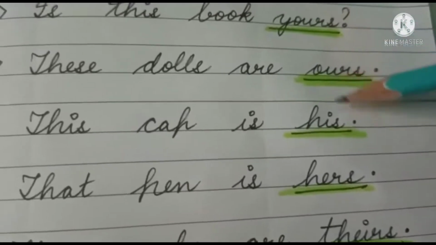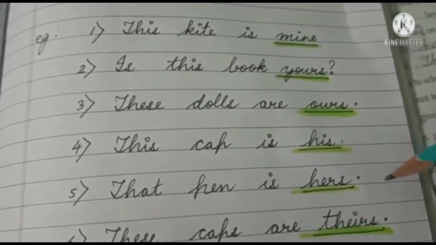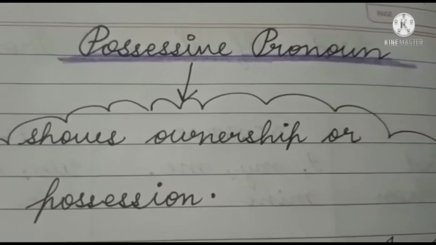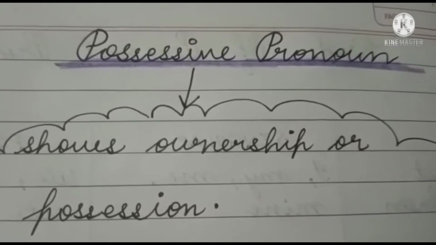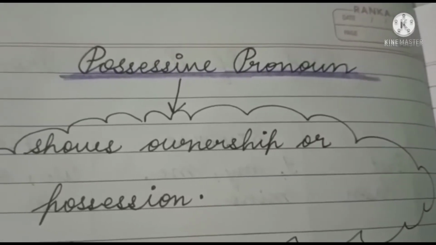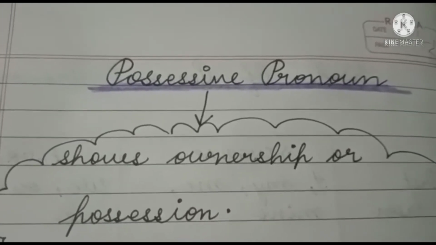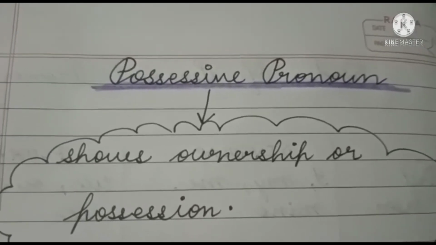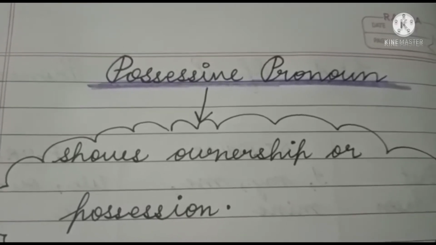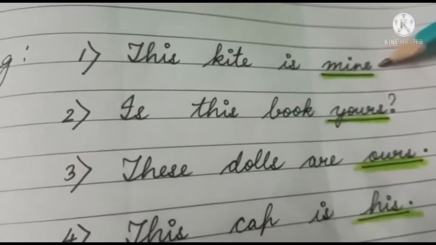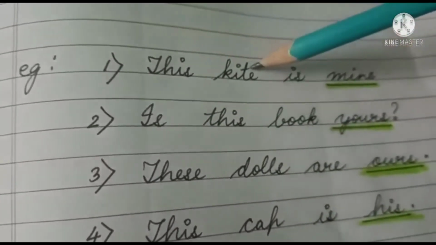Now these words children, these words are called possessive pronouns. Okay, these are possessive pronouns. A possessive pronoun shows ownership or possession. What do you mean by this? It means that something belongs to someone. It shows who or what owns something. Okay, like see this example, this kite is mine. It means that you're talking about the kite that is yours.